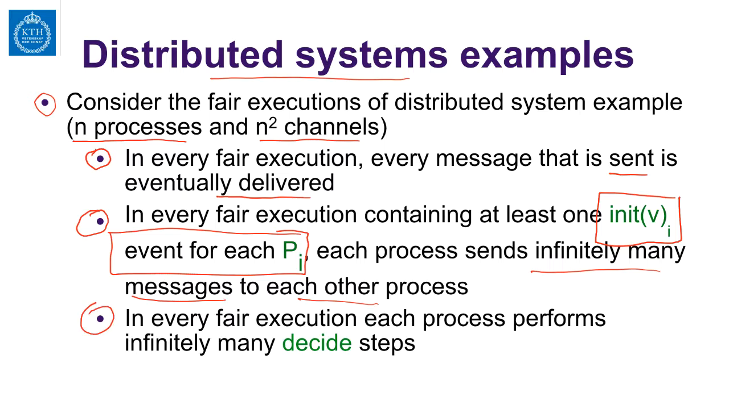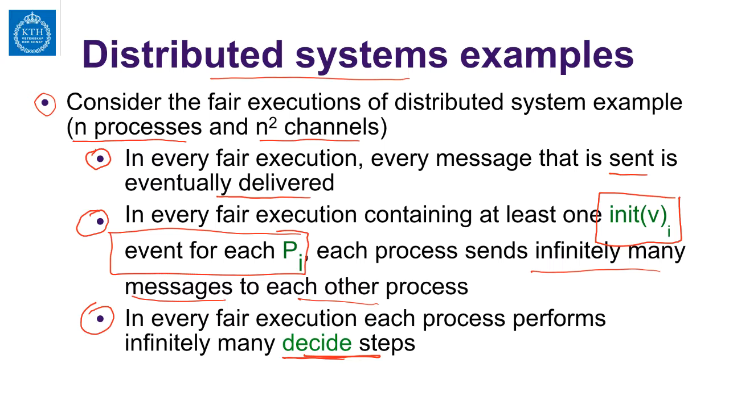And in every fair execution, each process performs infinitely many decide steps, because the condition on a decide action was basically that the whole vector is filled with values that are defined. There is no undefined value in the vector. This was the condition, and therefore a decide action can always be performed. So this gives us a description of this distributed system. And the fair executions, these are the ones that we are interested in.